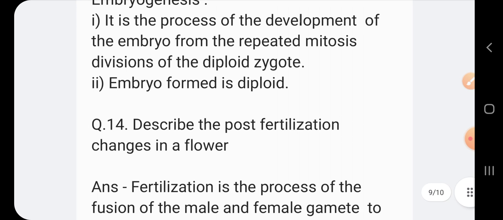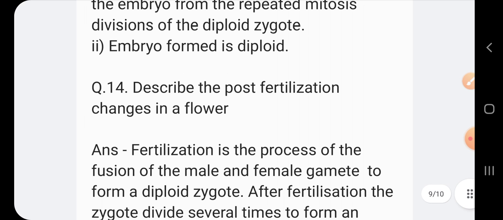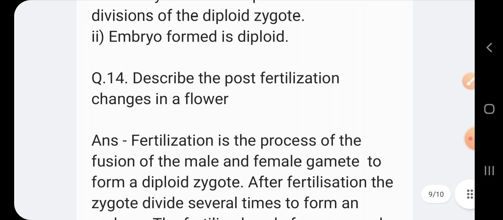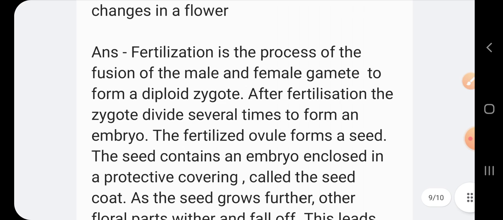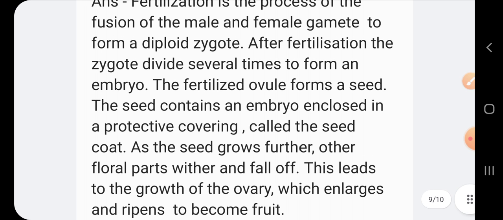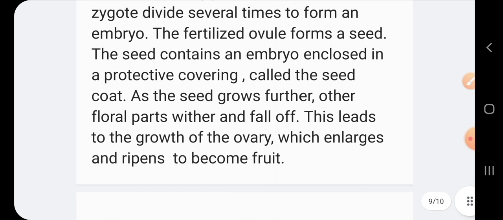Question number 14: Describe the post-fertilization changes in a flower. Answer: Fertilization is the process of the fusion of the male and the female gamete to form a diploid zygote. After fertilization, the zygote divides several times to form an embryo. The fertilized ovule forms a seed. The seed contains an embryo enclosed in a protective covering called the seed coat. As the seed grows further, all the floral parts wither and fall off. This leads to the growth of the ovary, which enlarges and ripens to become fruit.